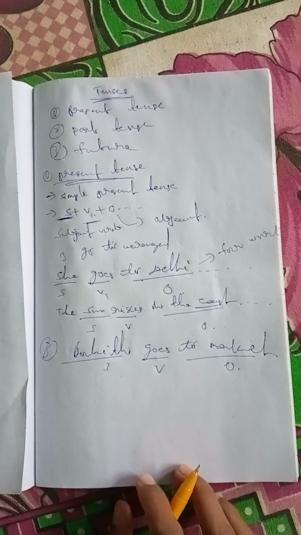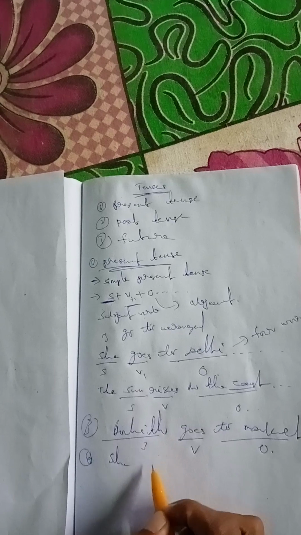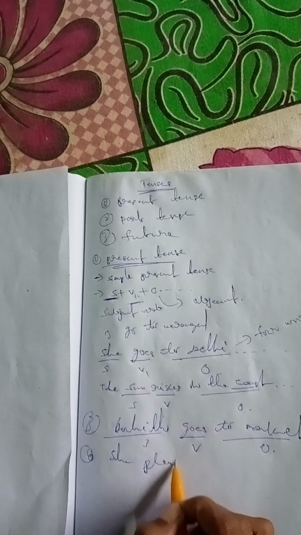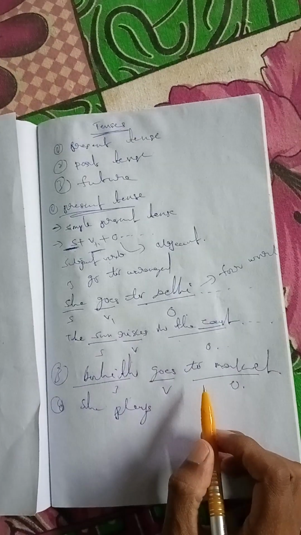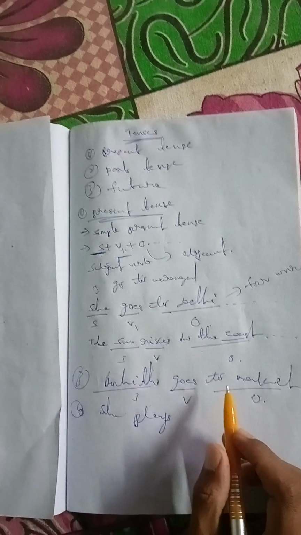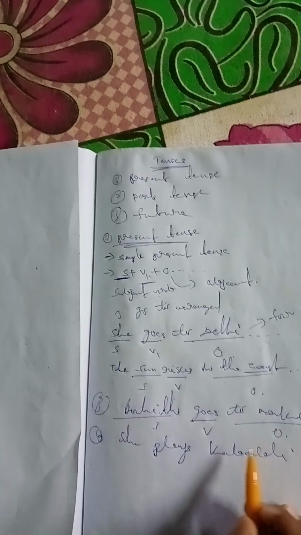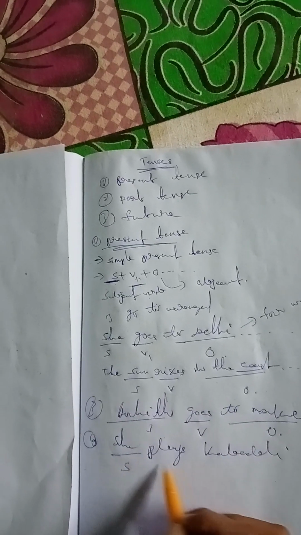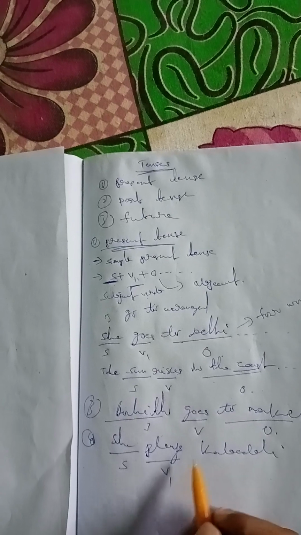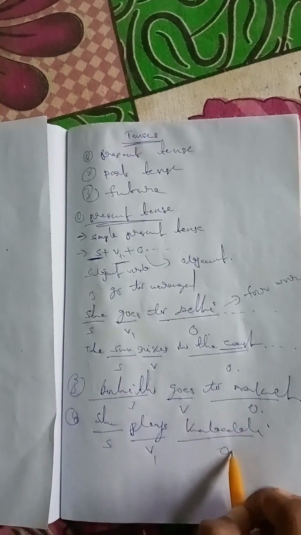Then we go to the next example: she plays kabaddi. Here she is the subject, the verb is V1, this is present tense, and this is the object.